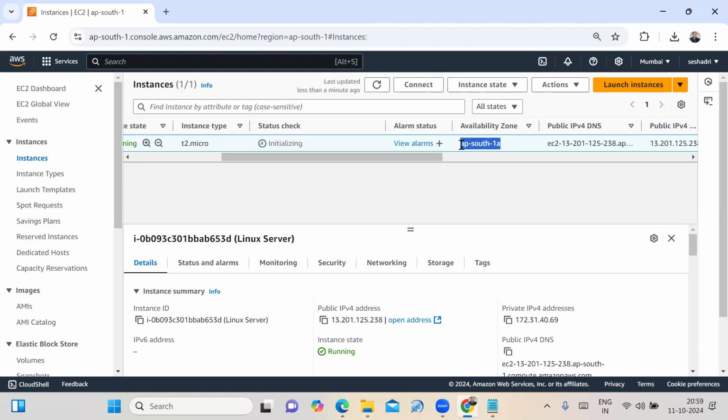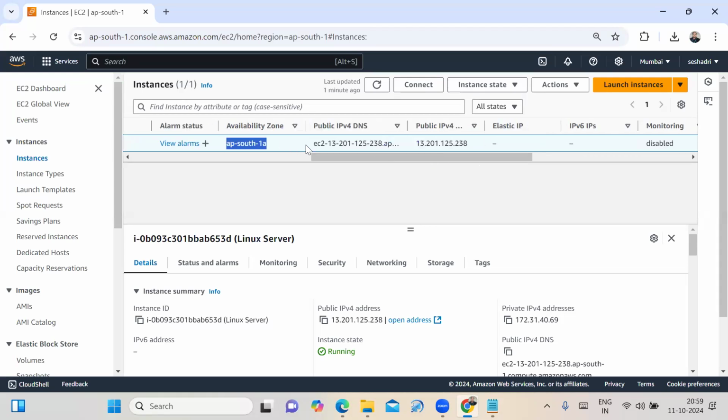The availability zone: see that in network settings, edit option, I have not given any subnet preference. If I do not give any subnet preference, my virtual machine is launched in any one of the 3 availability zones in the Mumbai region. See, it is selecting AP South only. This instance is launched in AP South only. This is the public IPv4 DNS. This is the public IPv4, right?